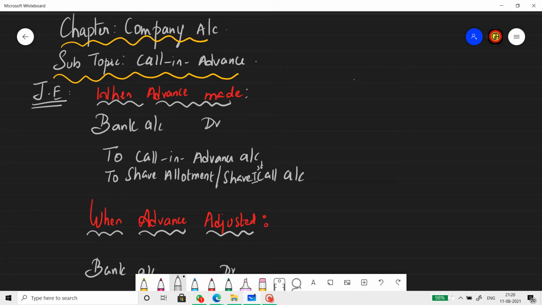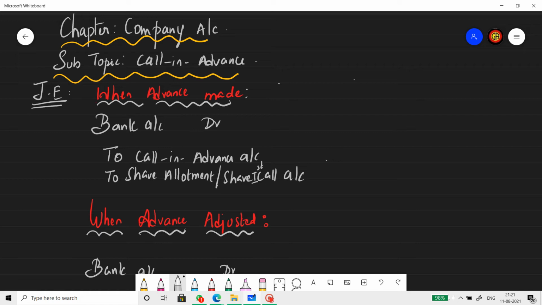Calls in advance. When a shareholder pays any installment money in advance, let us assume one particular shareholder holding 25 shares or maybe 500 shares paid first call money, paid second call money along with the first call, or paid first call and second call along with allotment. That is what advance generally means, paying in advance, right? So either he will pay second and final call along with allotment, first call, like that.